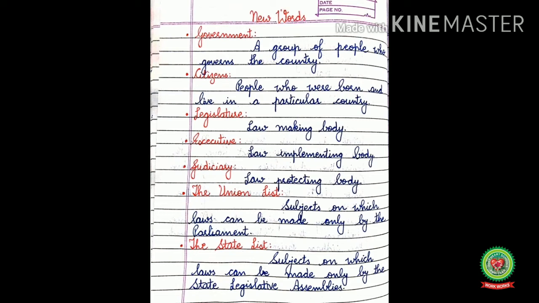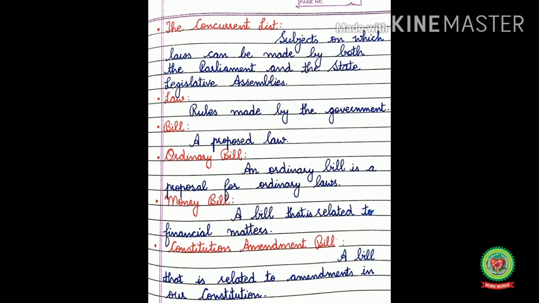The state list, subjects on which laws can be made only by the state legislative assemblies. The concurrent list, subjects on which laws can be made by both the Parliament and the state legislative assemblies. Law, rules made by the government. Bill, a proposed law. Ordinary bill, a proposal for ordinary laws. Money bill, a bill that is related to financial matters. Constitution amendment bill, a bill that is related to amendments in our Constitution.